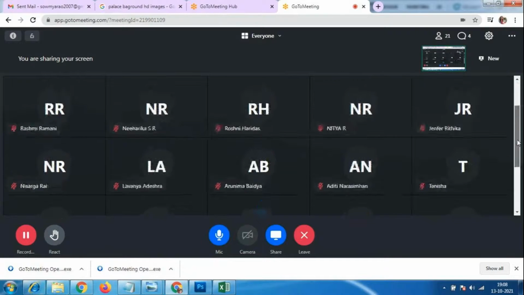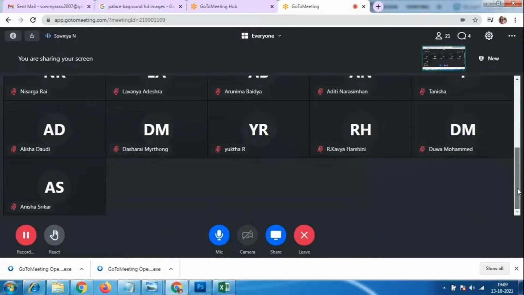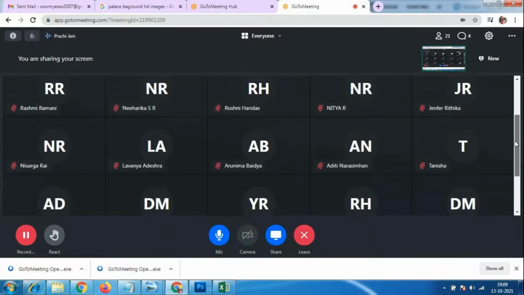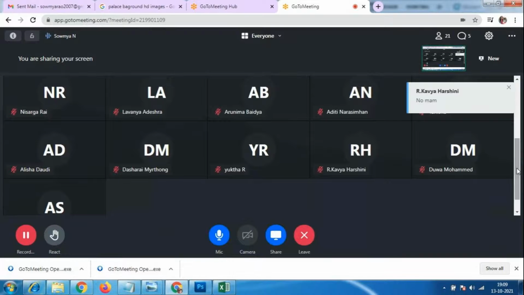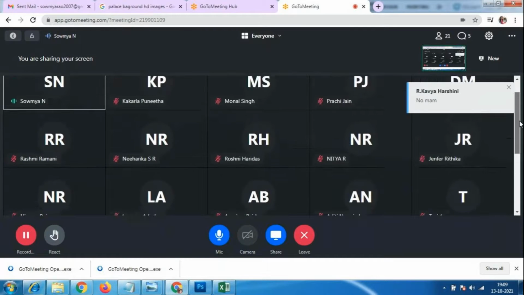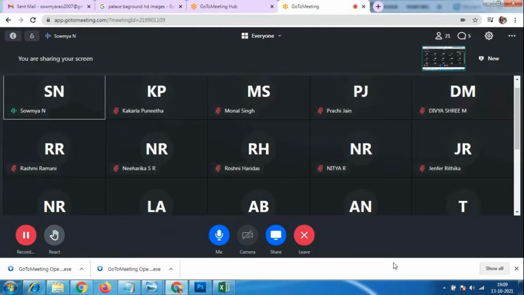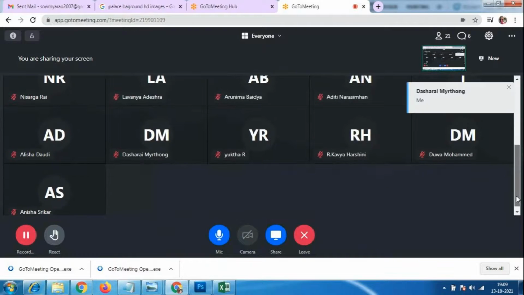Kavya, Harshini, Prachi Jain, anybody having any doubt? No, ma'am. Okay, so I want assignment from everybody, because nobody is having doubts, I feel it is easy. Only some 6 to 7 students downloaded the Photoshop software yesterday. Who have not downloaded the software till now, please message me in the chat box. Yeah, Darshini, what happened, Darshini?